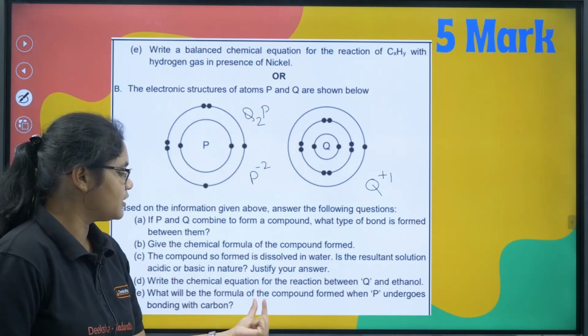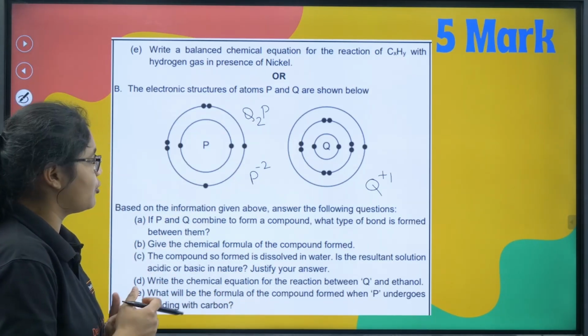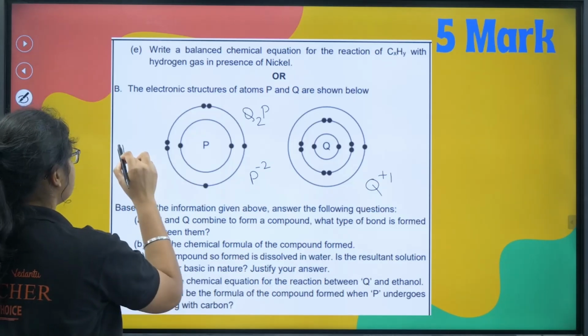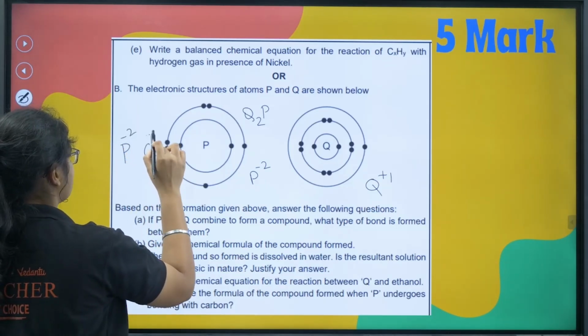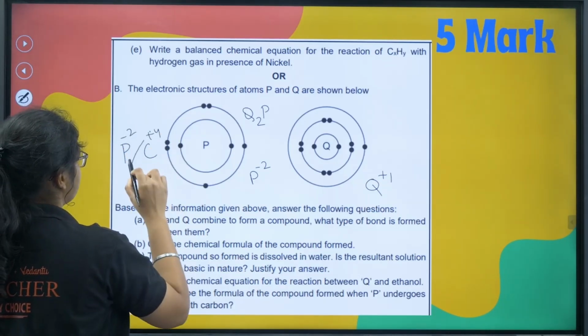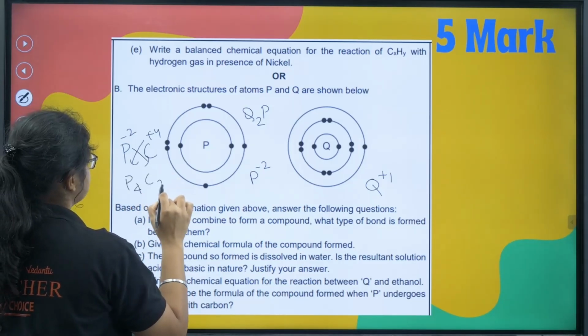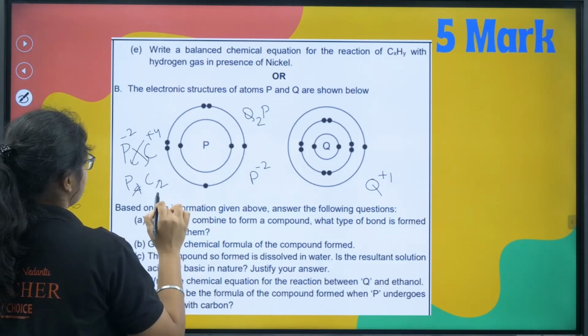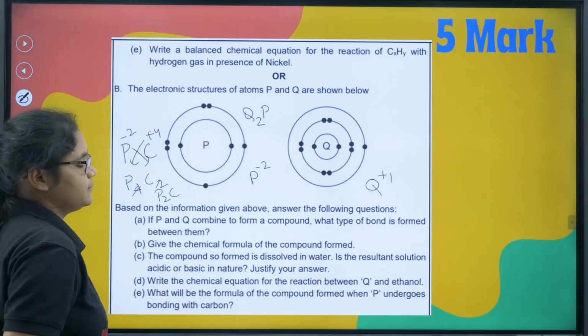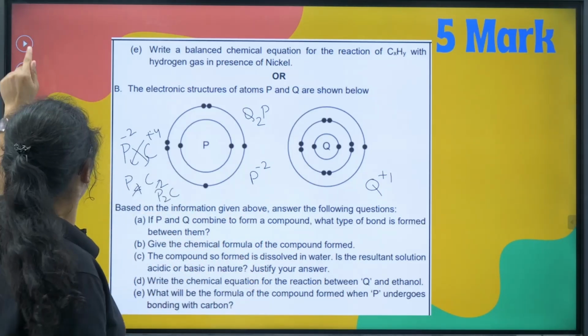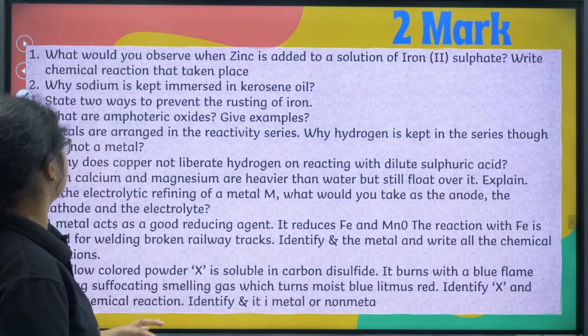What will be the formula of the compound formed when P undergoes bonding with carbon? So if you see, P is -2, carbon if it's +4, if you just take this one, we get P +4 and C2, right? If we cancel it, you will get P2C as the product formed here. Moving to the next 2-marker questions here.